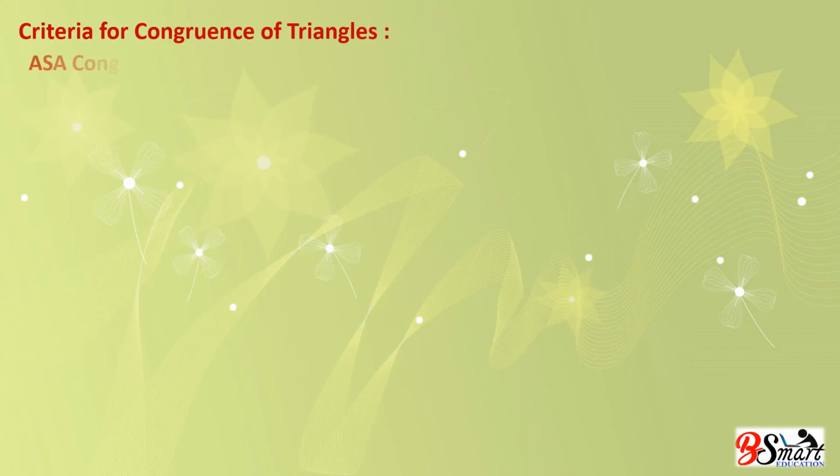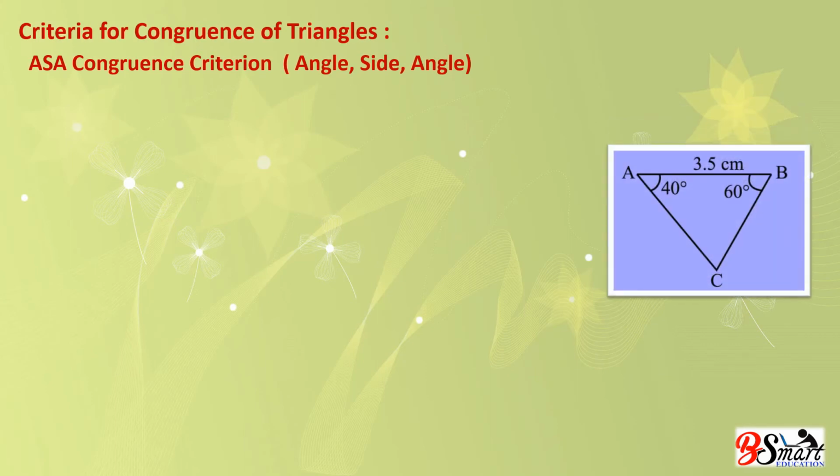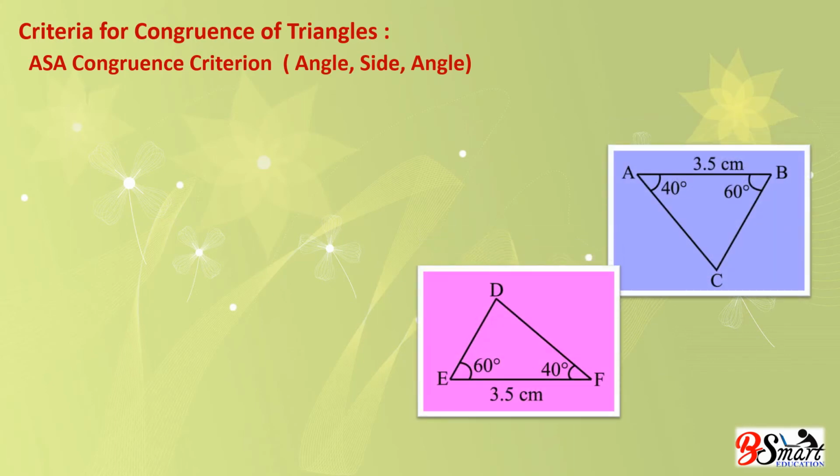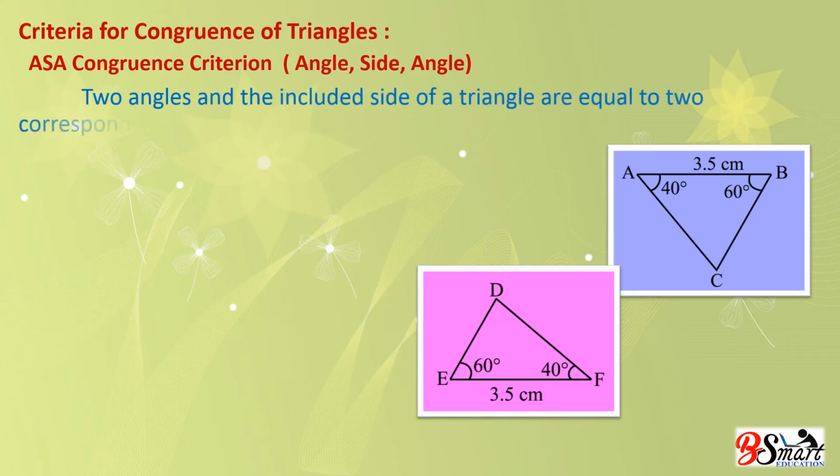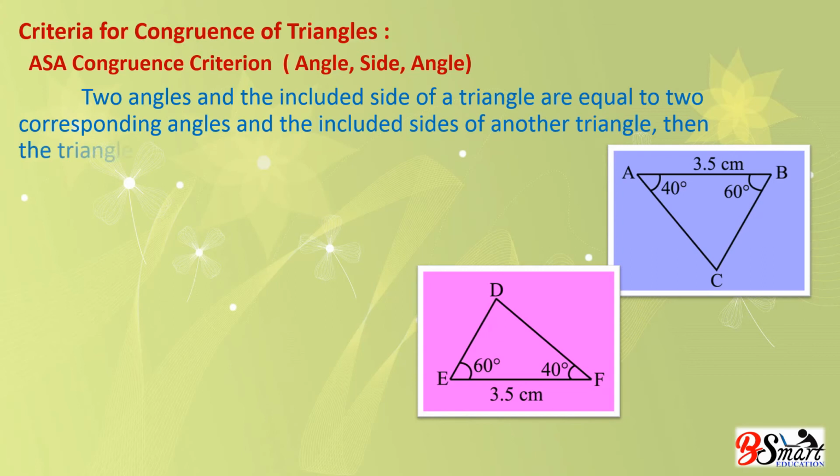Next criteria is ASA, that is angle, side, angle. Two angles and the included side of a triangle are equal to two corresponding angles and the included side of another triangle. Then the triangles are congruent.